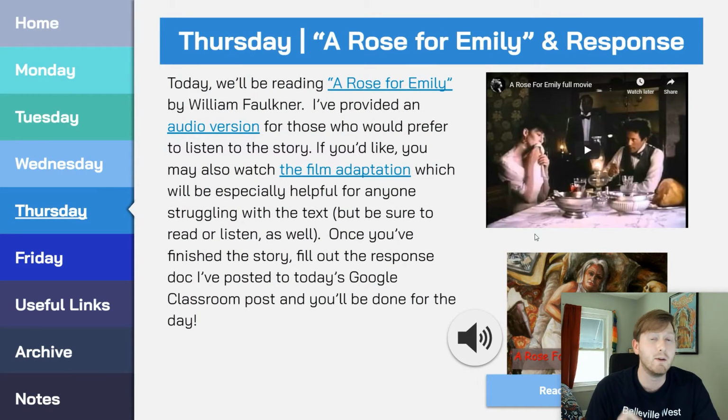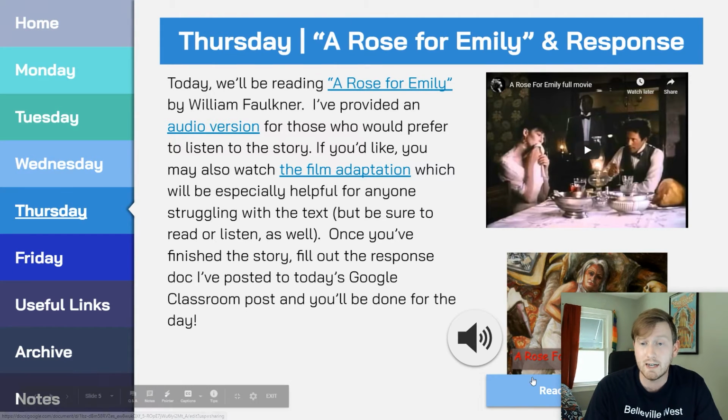On Thursday, we're going to read A Rose for Emily. That story is a little bit longer, so make sure to set aside time for it. And then there's a response doc that I posted to Google Classroom that you'll fill out as your evidence that you've read and also understood the text. You can read the text here, or you can also click here to listen to a version of it.